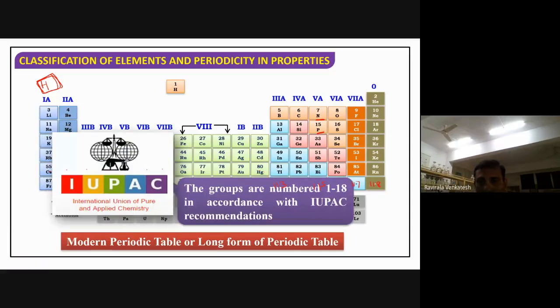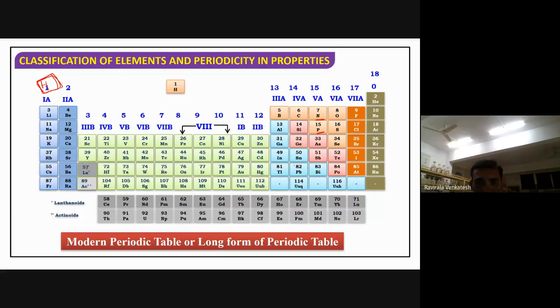Now let me take the IUPAC nomenclature. How to give the IUPAC nomenclature? IUPAC means International Union of Pure and Applied Chemistry. Nobody asks the full form in the examination, so leave it. Now the groups are numbered 1 to 18 in accordance with the IUPAC norm. What are the recommendations? What are the rules for IUPAC nomenclature?